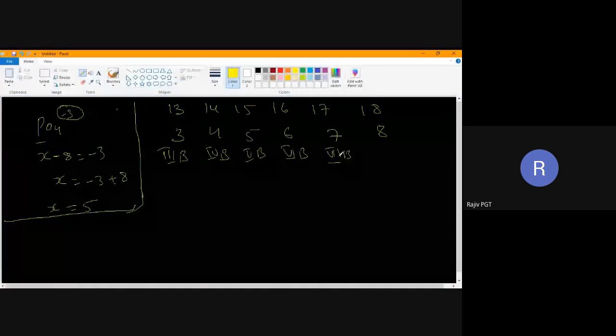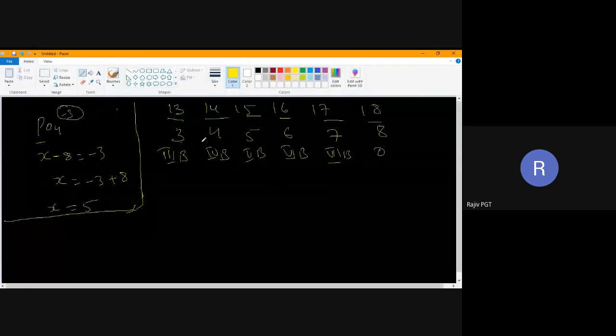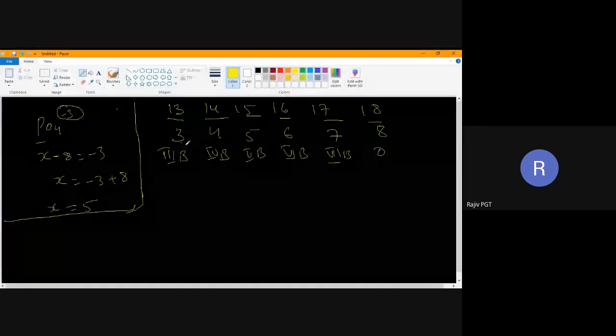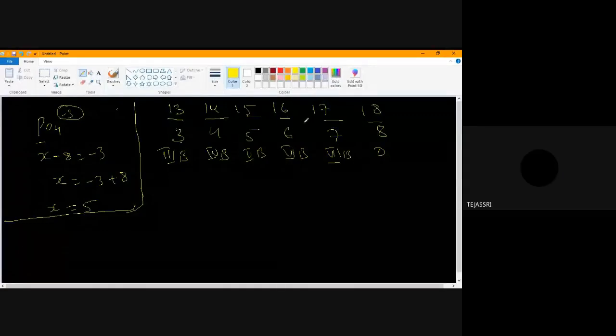So instead of taking 13, 14, 15, 16, 17, and 18, I am taking the group number as 3, 4, 5, 6, 7, 8. Any doubt in this? The 14th group, I'll take it as 4th group. 15th group, I'll say as 5th group. 16th group, as 6th group. 17th group, as 7th group. Any doubt in this? No, sir.